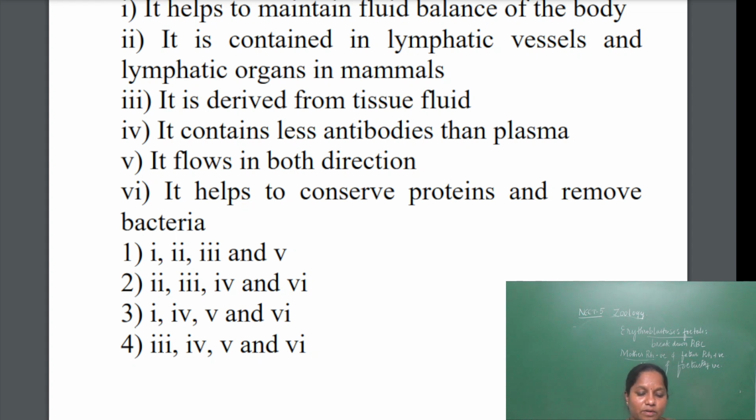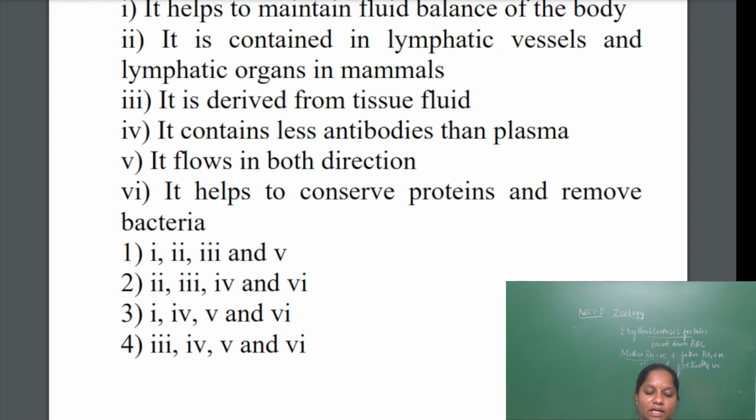It is derived from tissue fluid. So it is not derived from tissue fluid. Sorry, it is derived from tissue fluid. Next, it contains fewer antibodies than plasma. I said that lymphocytes are produced in the lymphatic vessels and organs, and antibodies are produced there. It flows in both directions? It will not flow in both directions. It will flow only unidirectionally.